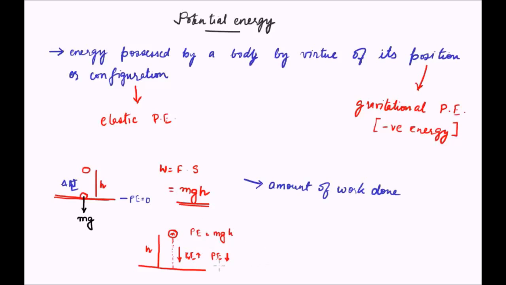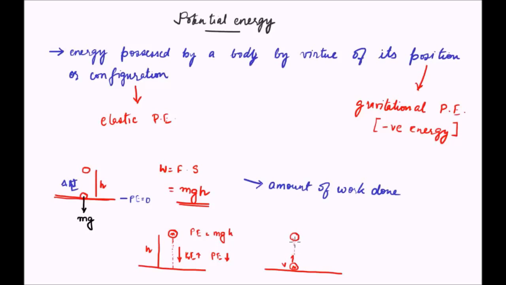Now, if we imagine just the opposite scenario, say we have a ball m here and we throw it upwards with a velocity v. So initially it had a kinetic energy. Now as the ball starts moving upward, from our practical day-to-day experience we can say that the speed of the ball will reduce as the height increases and it will reach a maximum height, after which it will start to drop again.